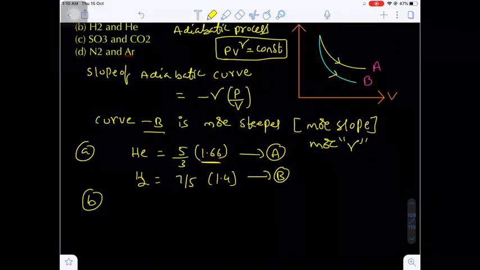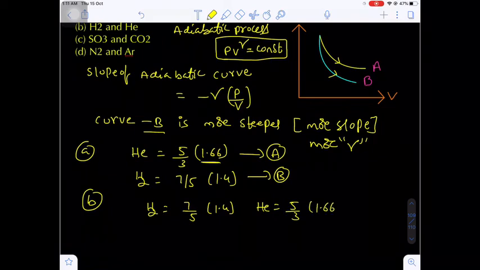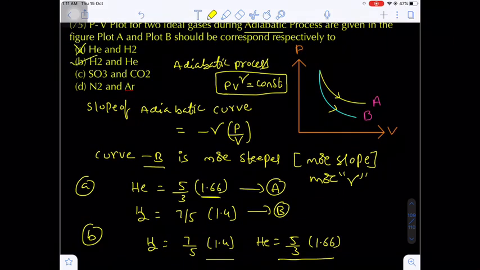Okay, come to the second option. In the second option, hydrogen is diatomic, so that will be 7 by 5, that means 1.4. And helium will be 5 by 3, that will be 1.66. Yes, curve B has more gamma and curve A has less gamma. That means option B is correct.